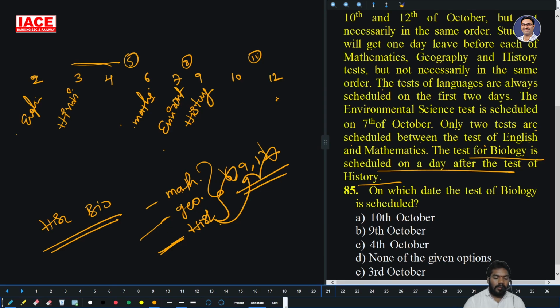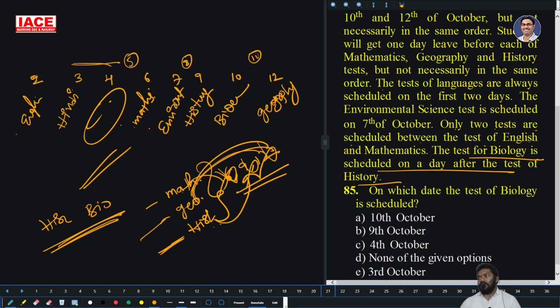Then math is going for the 6th date. Then history is going for the 9th date. What is the geography date? 12th date. This is geography. Then biology is after history. This is the only chance of biology. And the remaining subject goes to the remaining date. Clear?